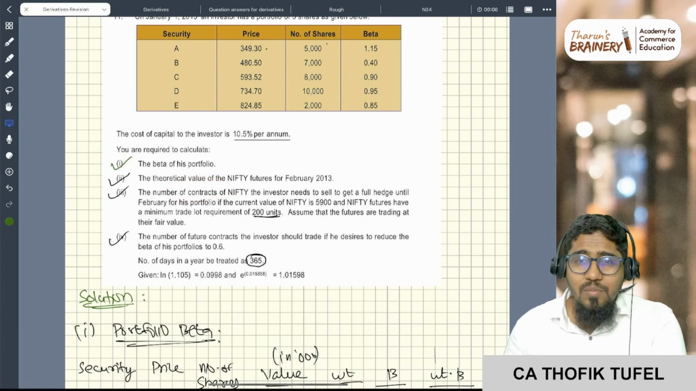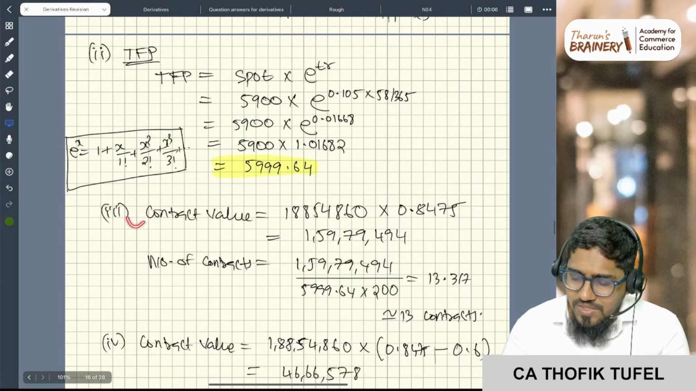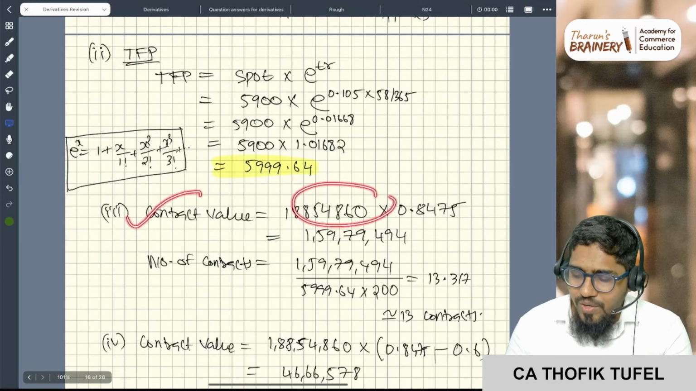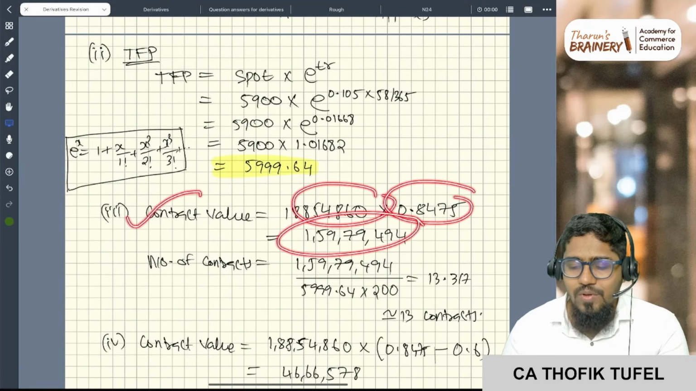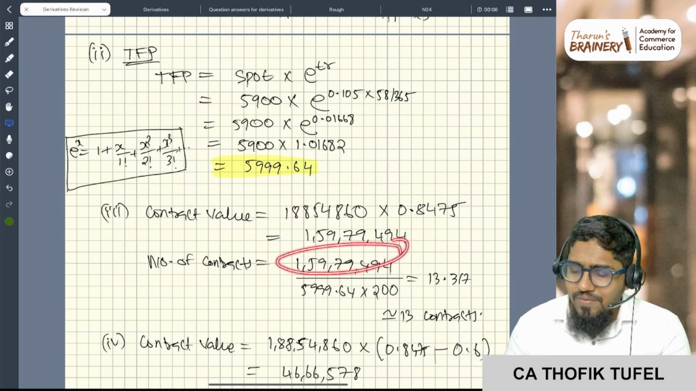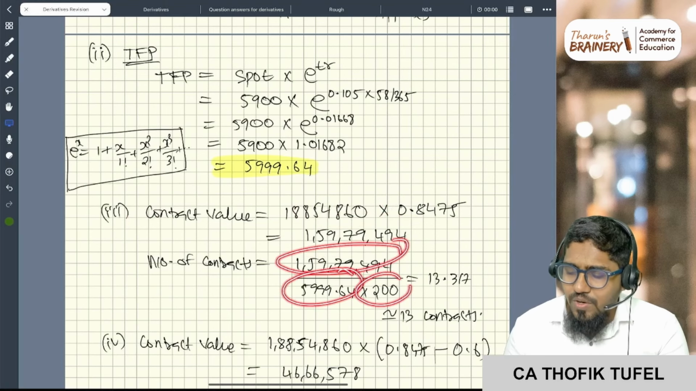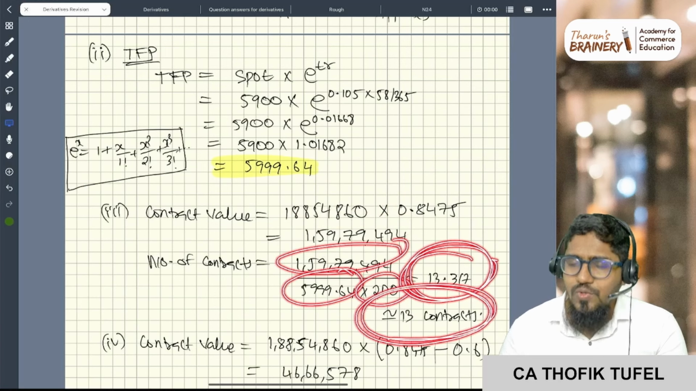Next, number of contracts. Very easy, correct? You know, first, what is the contract value? The portfolio value into portfolio beta. This is the contract value. Number of contracts is contract value divided by theoretical future price into lot size. So 13.317 contracts. So you should take 13 contracts.